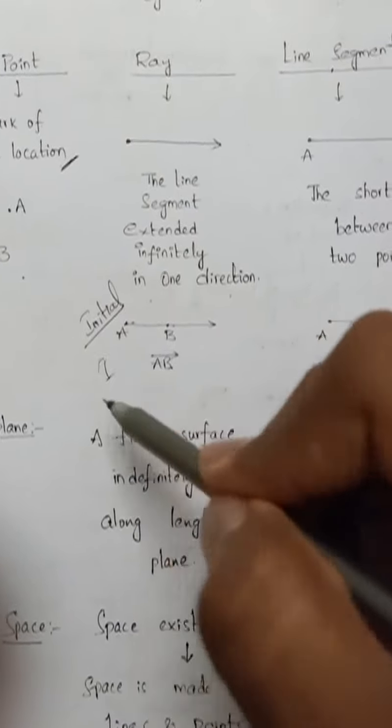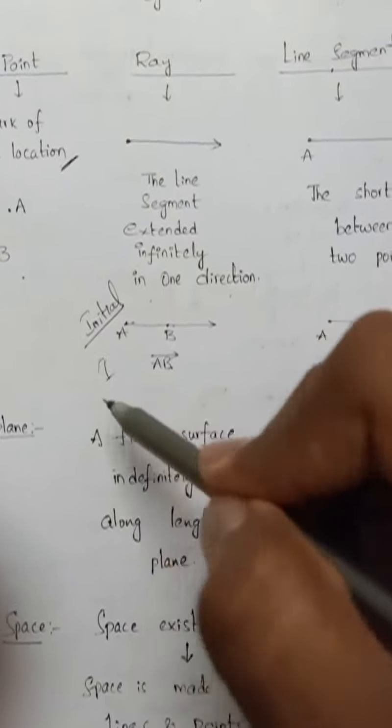Suppose if you observe here, OA is a ray, OB is a ray, and the common point is the initial point. So here one angle is formed. The angle is represented by angle AOB, or angle BOA, or angle O. Here O is called the vertex of the angle, and OA and OB are known as arms or rays.